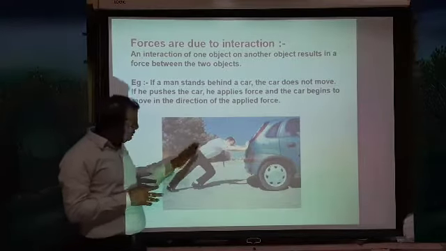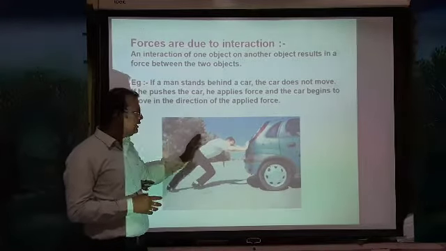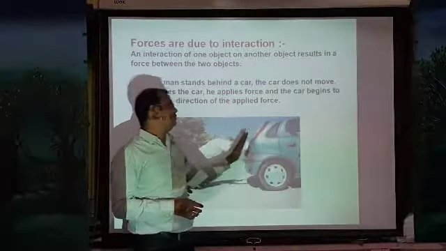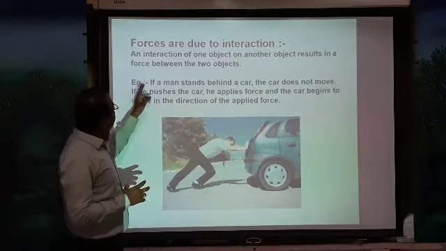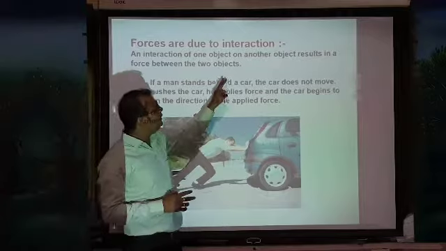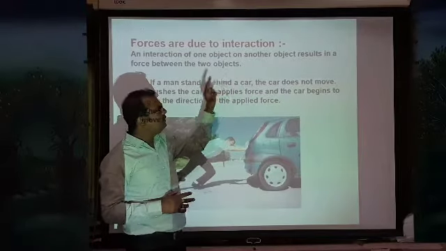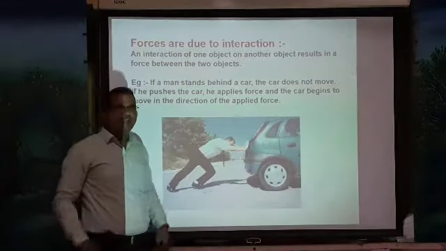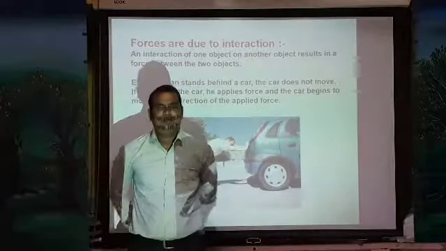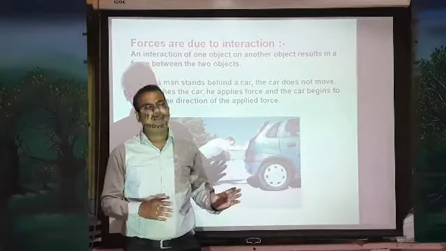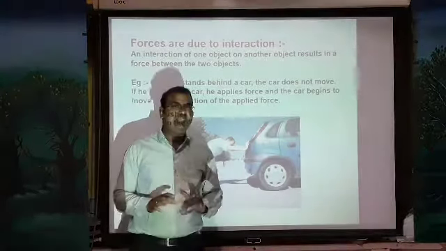Consider a person as one object, whereas a car is another object. For example, if a man stands behind a car, the car does not move. If you stand beside the car, will the car be able to move? No, the car will never move.